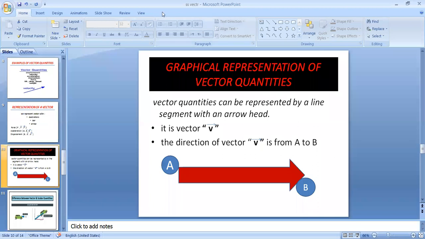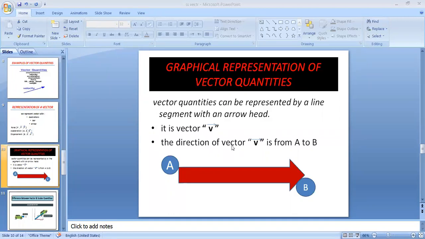Anyone can answer? Yes, Ali. Unmute yourself. Why am I writing here A to B? Why not B to A? Because, miss, we write vector quantities in the shortest distance, from one side to the other side.